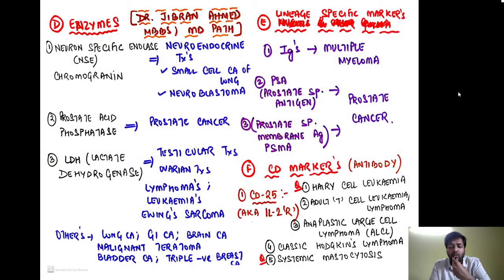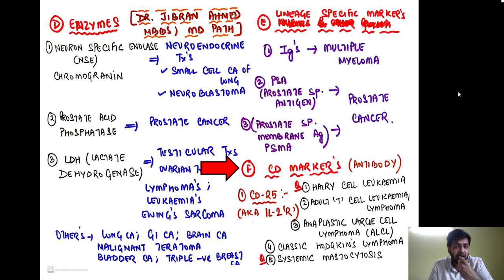Now we are going to read under immunohistochemistry. We have the CD markers. We have certain antibodies which are going to recognize the CD antigens, as well as other immunohistochemical markers. So first we are going to start with the CD markers. Before I start with the CD markers, I would like to make one thing very clear.